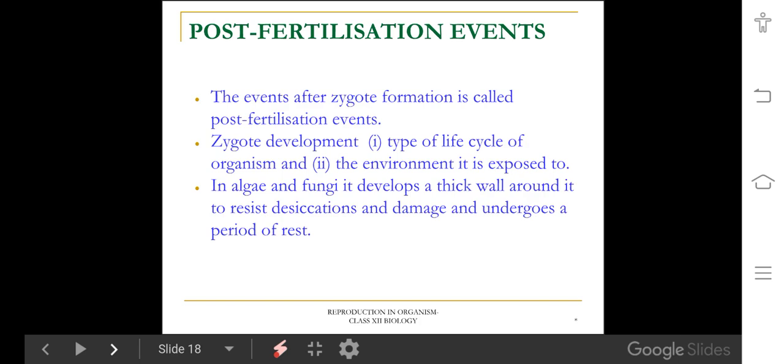There are two types of fertilization: external fertilization and internal fertilization. External fertilization means the fusion of male and female gametes takes place outside the body of an organism. Why are we discussing this here? When fertilization happens outside the body, the zygote is also outside the body. The zygote also develops in an external medium.